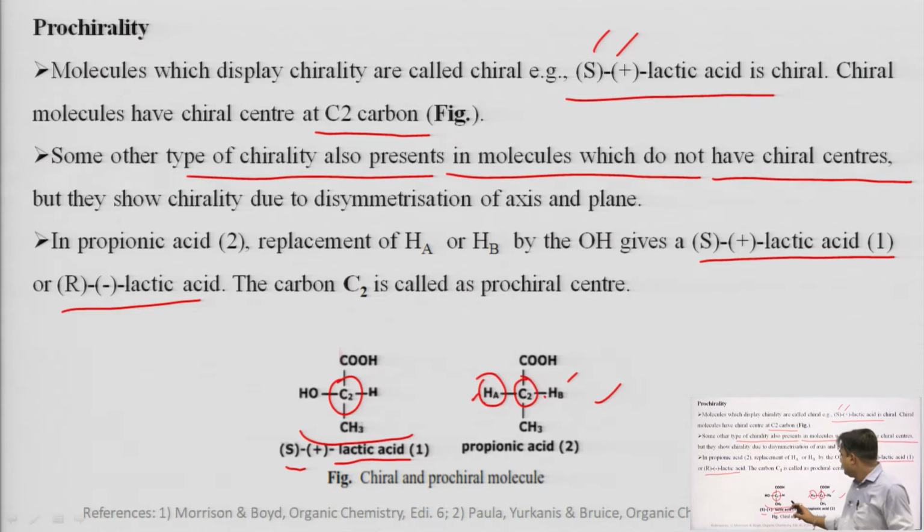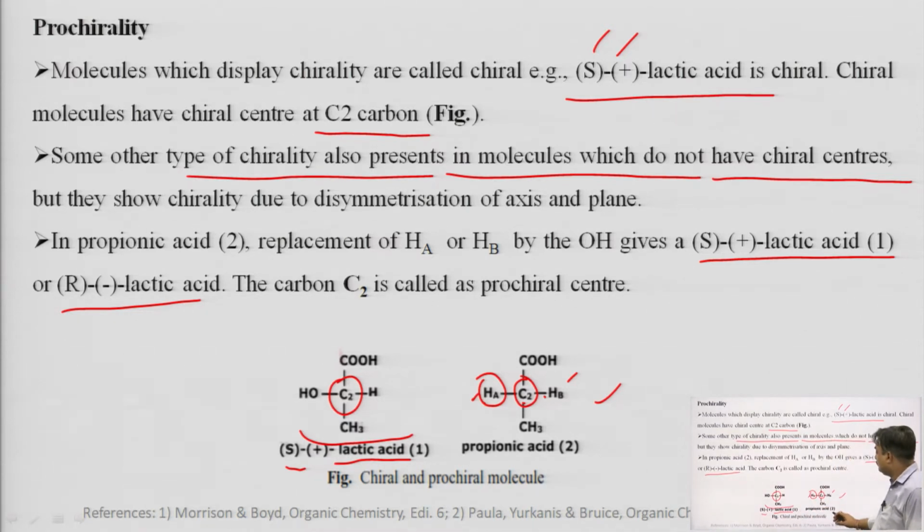So we can get a chiral molecule from a non-chiral or achiral molecule, because in an achiral molecule there is a carbon having certain groups which can be replaced by new groups to produce a chiral carbon.